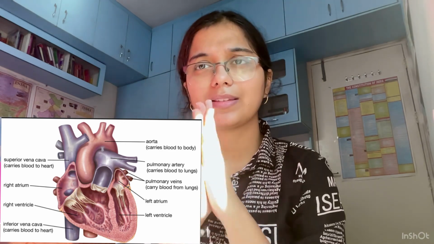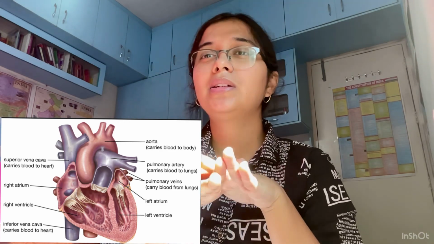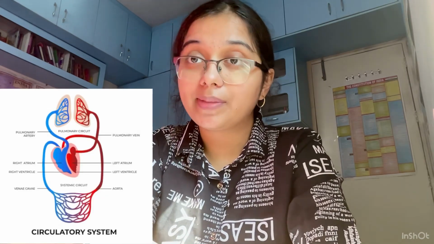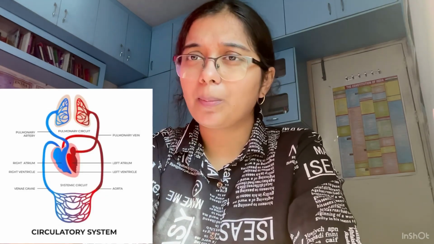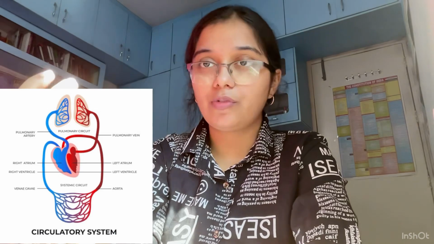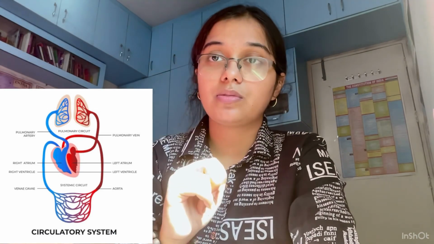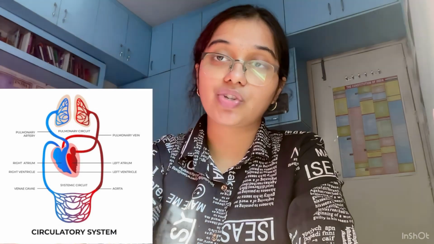This was, I suppose, about what the chambers of the heart are and how it is made up. Now I'll be talking about the function, the double circulation in our body. What is the double circulation, you might be thinking? It's very simple. The blood, we all know, passes through the heart in two phases, two times. So this is known as the double circulation.